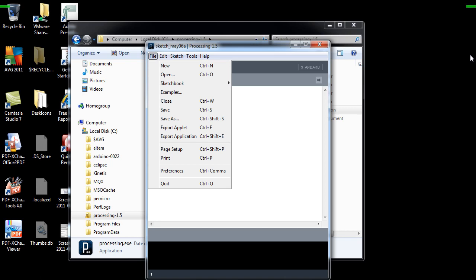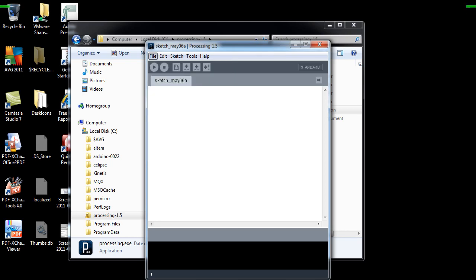It has a few basic toolbars. You can see File, and you can go to Examples. The Examples window will appear, which has the different examples.